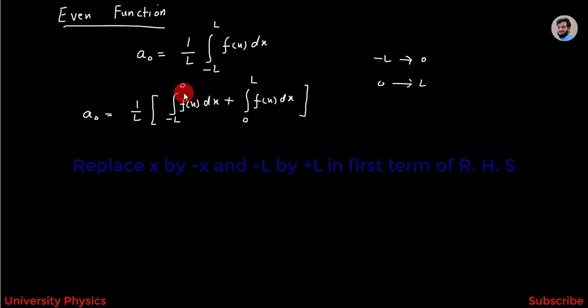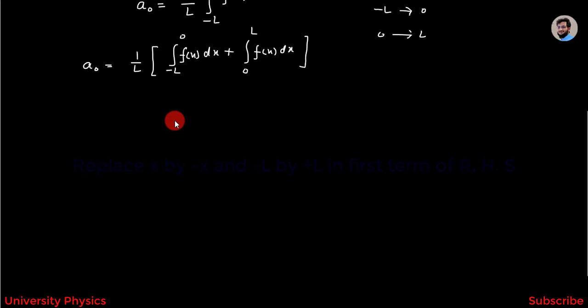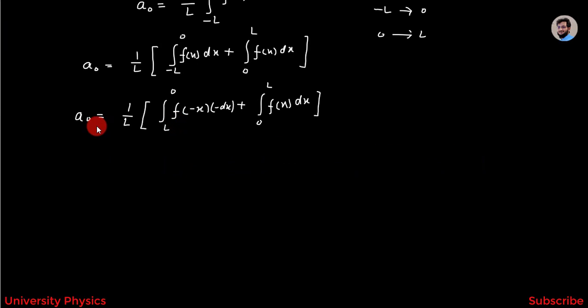Now, in this term, I have to replace x by minus x and minus L by plus L, and this will become equal to a naught is equal to 1 over L into integration from plus L to 0 f of minus x into minus dx plus integration from 0 to L f of x dx.